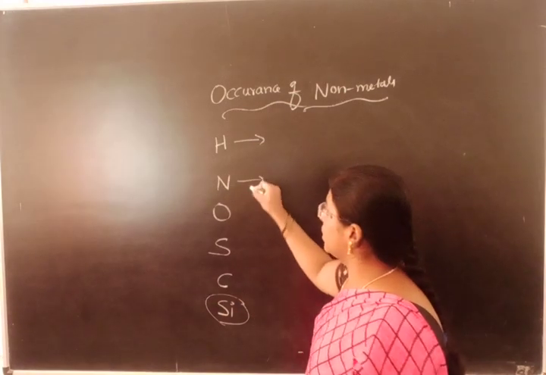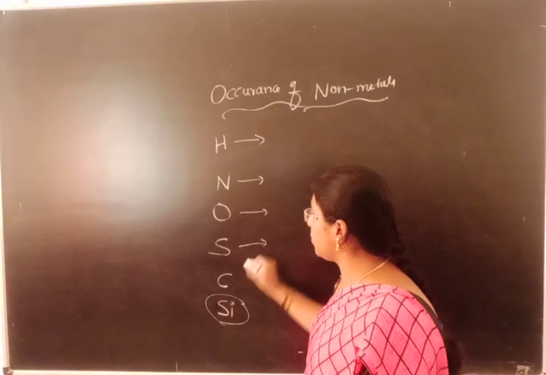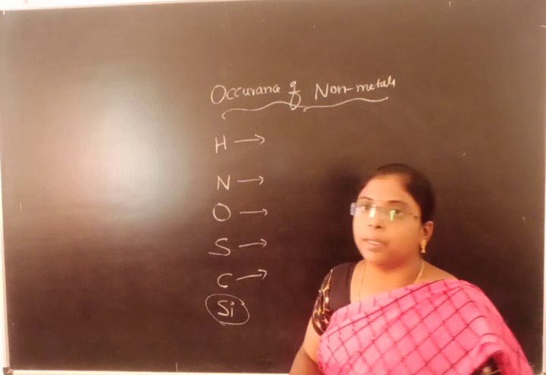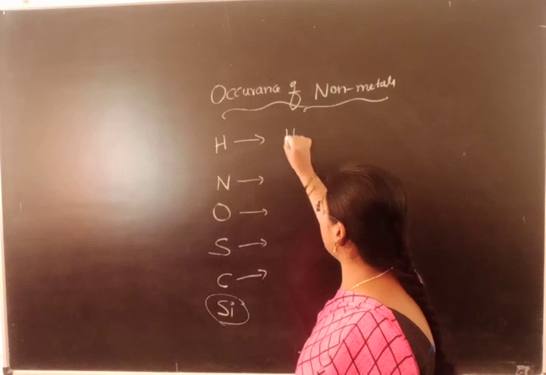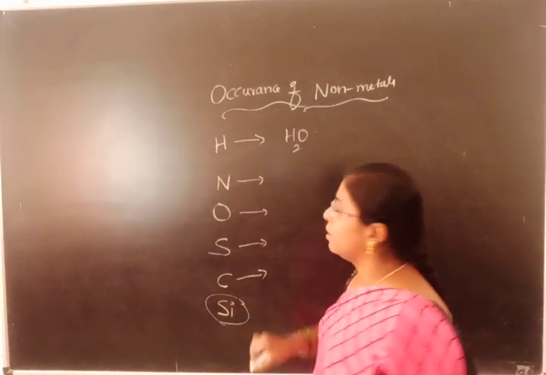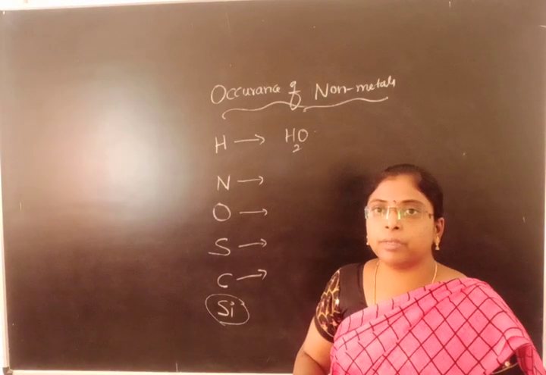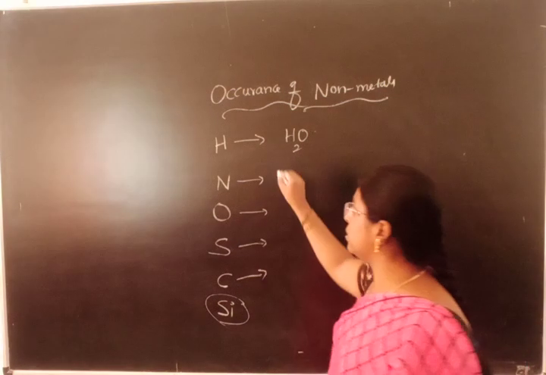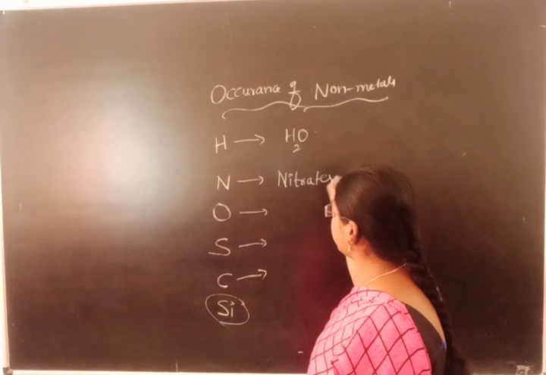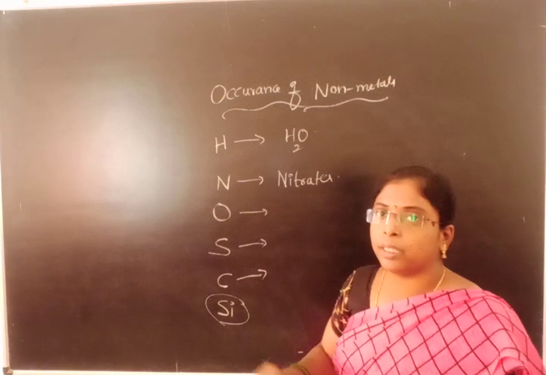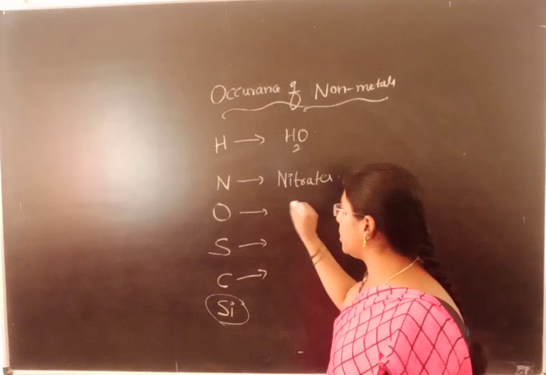Hydrogen exists in the native state as well as in the combined state. When hydrogen reacts with oxygen, it forms water. Similarly, when nitrogen comes in contact with oxygen, it forms nitrates. Oxygen exists in the free state as well as the combined state.